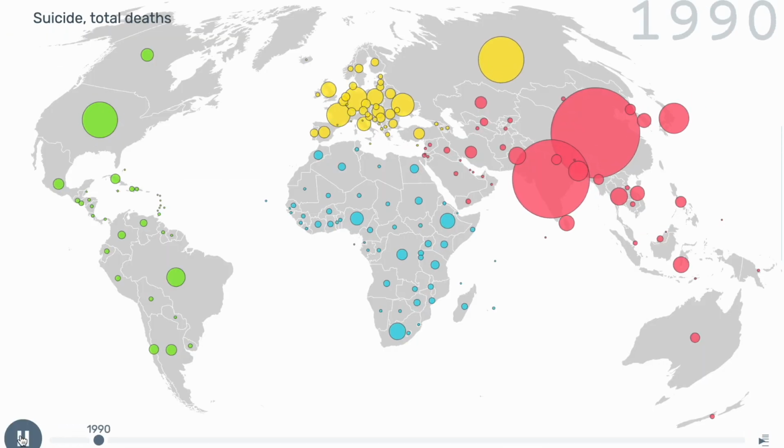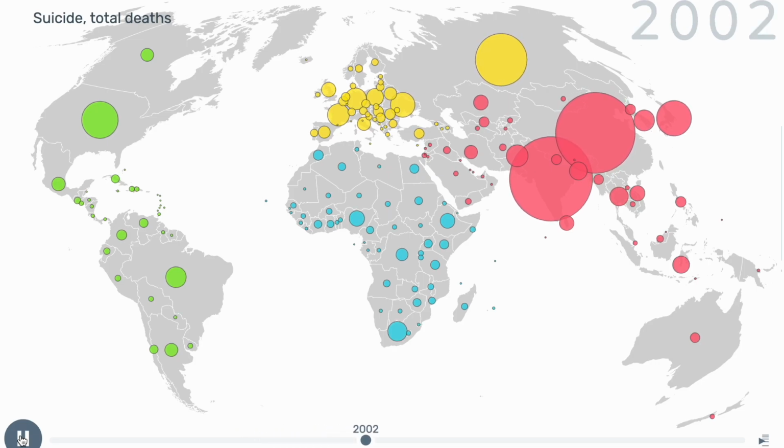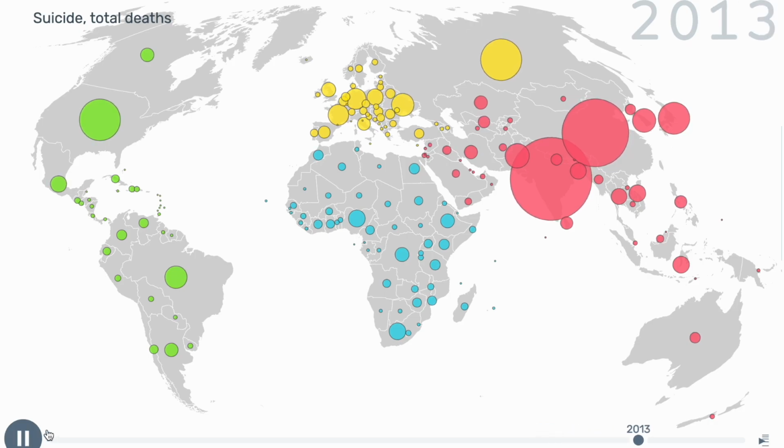Here's another graph given by Gapminder that shows the total deaths by suicide. And you can truly see here how India's suicide rates rise over time and China slowly decreases, while the United States and Canada's both stay the same.